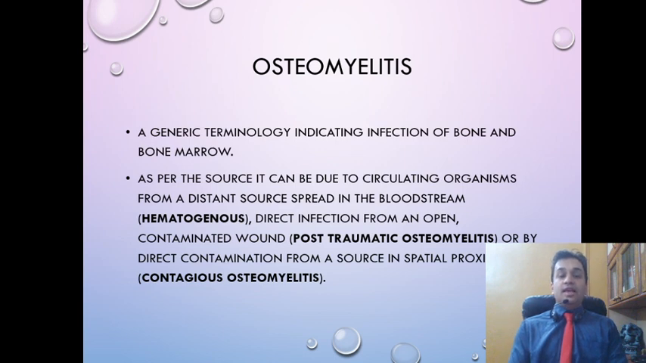And the third is direct contamination from a source which is physically close to the bone. So there could be a septic arthritis which is complicating into an osteomyelitis, or it could be a superficial abscess which is complicating into an osteomyelitis. It is necessary that the source should be physically close to the bone and there should be direct seeding of the organism from the source to the bone. This is called contiguous osteomyelitis. Contiguous osteomyelitis is generally one of the rarer types of osteomyelitis.